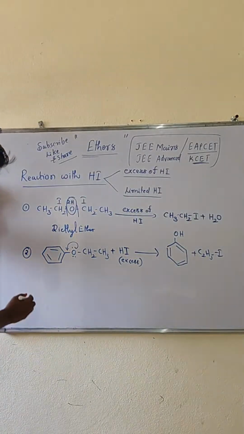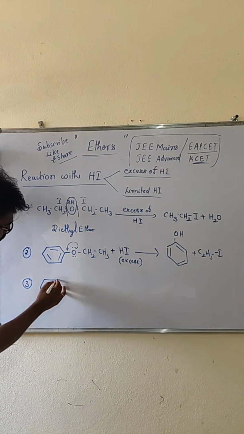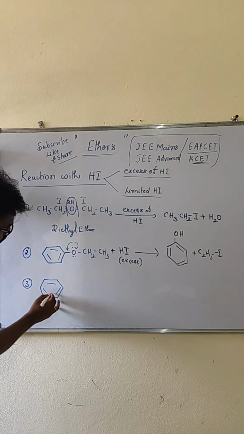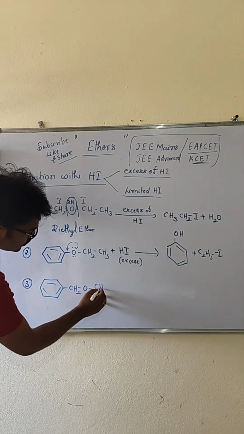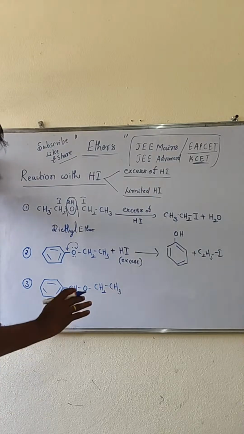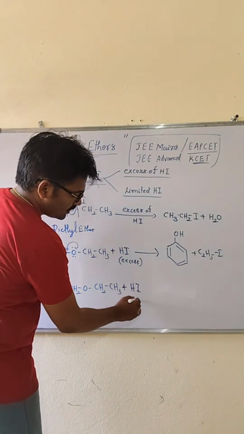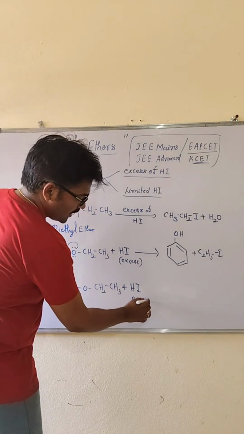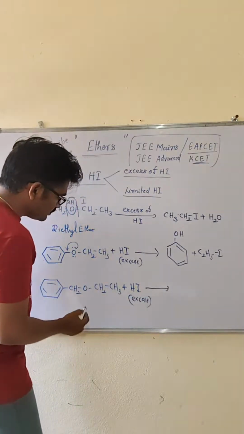Sir, by mistake, in the third one, look at benzene attached with the CH2 group, then O-CH2-CH3, like this will be there. In this case, definitely if we use excess of hydrogen iodide, look, my dear students, both bonds will break.